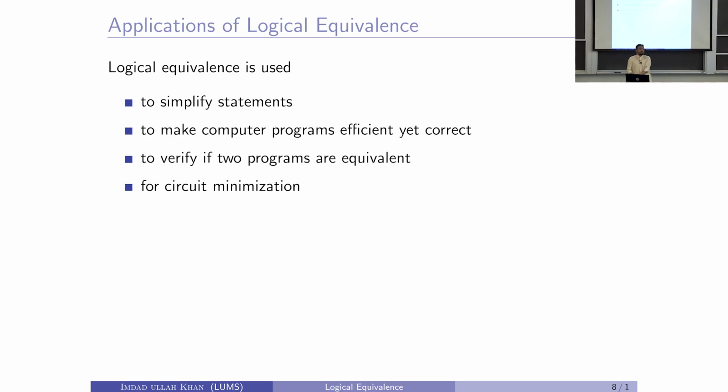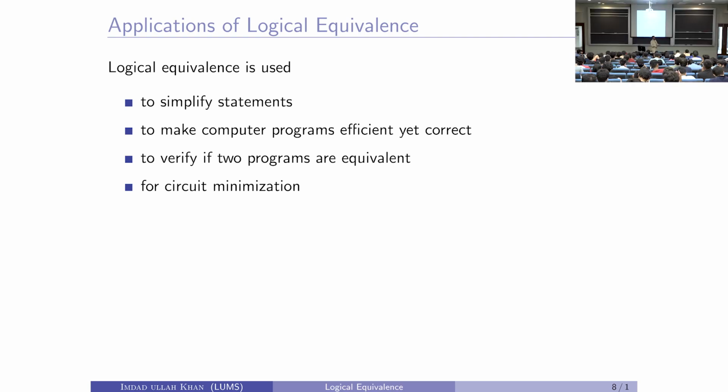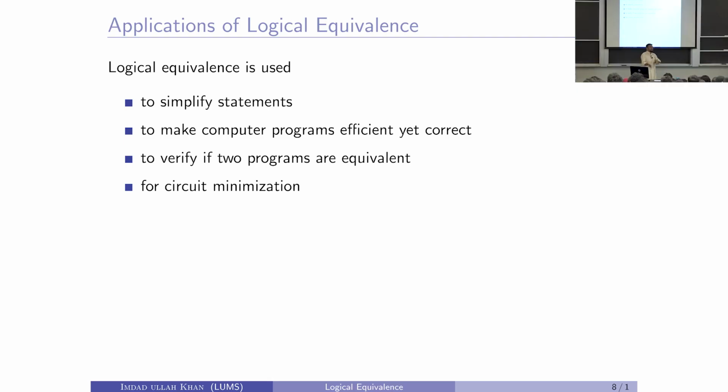But the second circuit may be much cheaper to make. Maybe in your toolbox you just don't have many AND gates available, so you rephrase it and write it differently so it doesn't use as many AND gates as before. Maybe you have cheaper OR gates and cheaper NOT gates available, so use those. So that's circuit minimization or circuit translation.